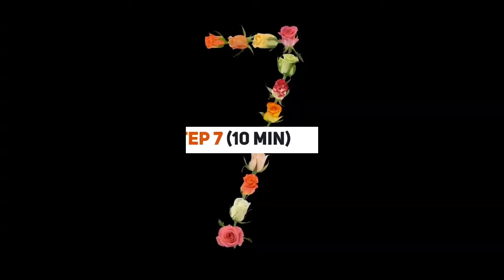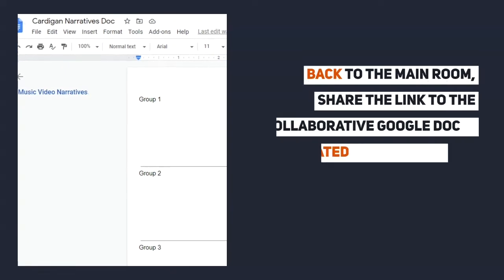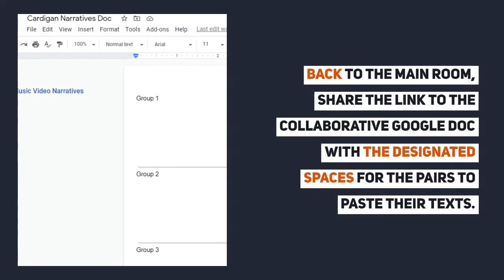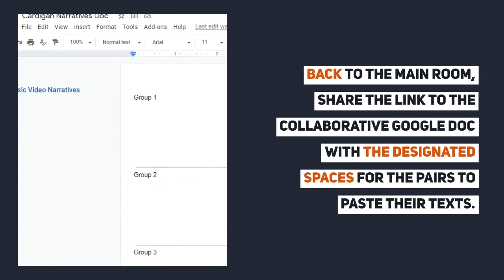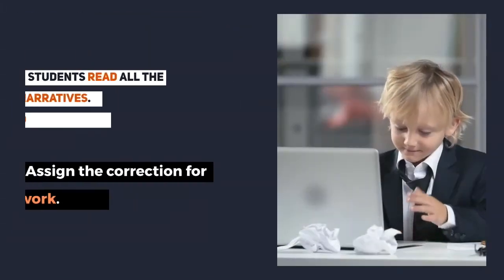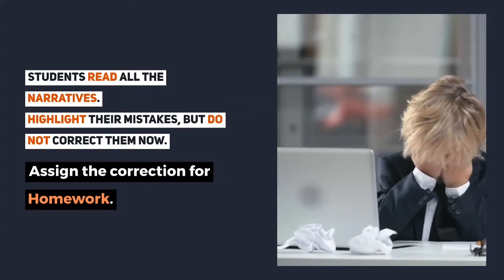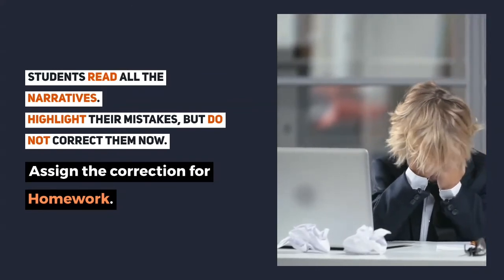Step 7, 10 minutes. Back to the main room, share the link to the collaborative Google Doc with the designated spaces, for the pairs to paste their texts. Students read all the narratives. Highlight the mistakes, but do not correct them now. Assign the correction for homework.